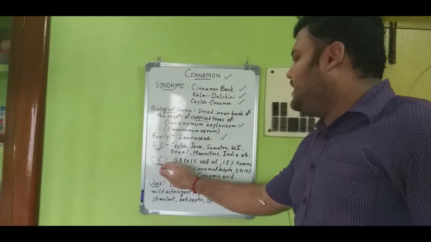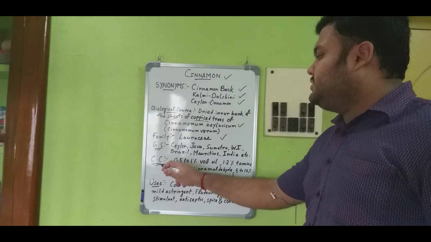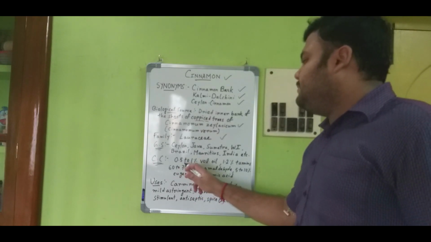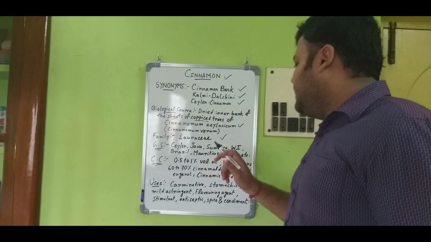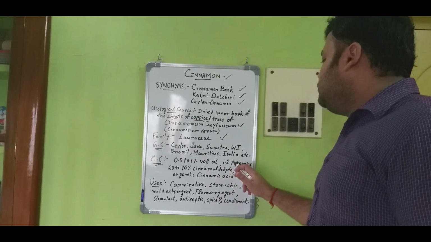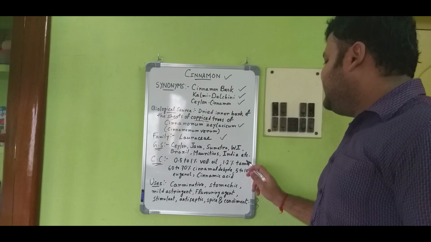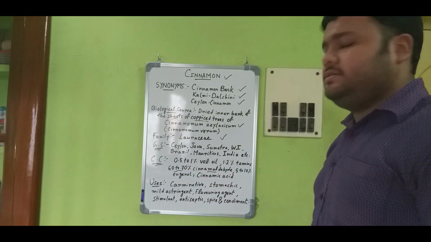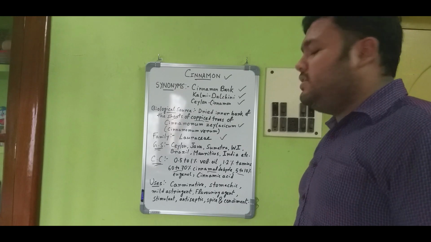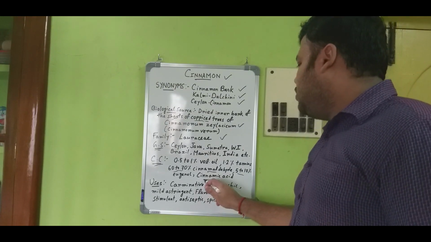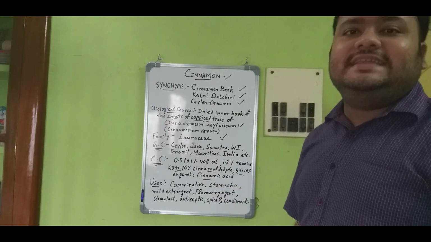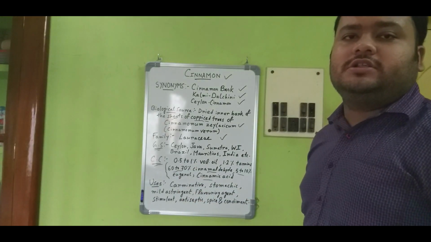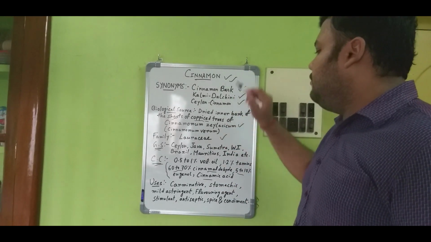Next, the chemical constituents. The active constituents present in the cinnamon bark are 0.5 to 1% volatile oil, 1 to 1.2% tannin, 60 to 70% cinnamaldehyde, 5 to 10% eugenol, and also some portion of cinnamic acid. So these are some chemical active constituents present in cinnamon.